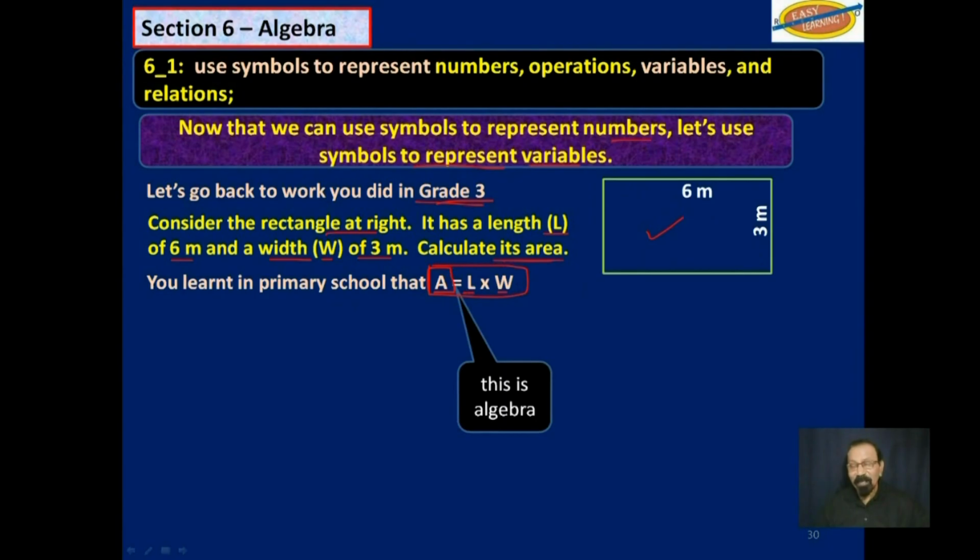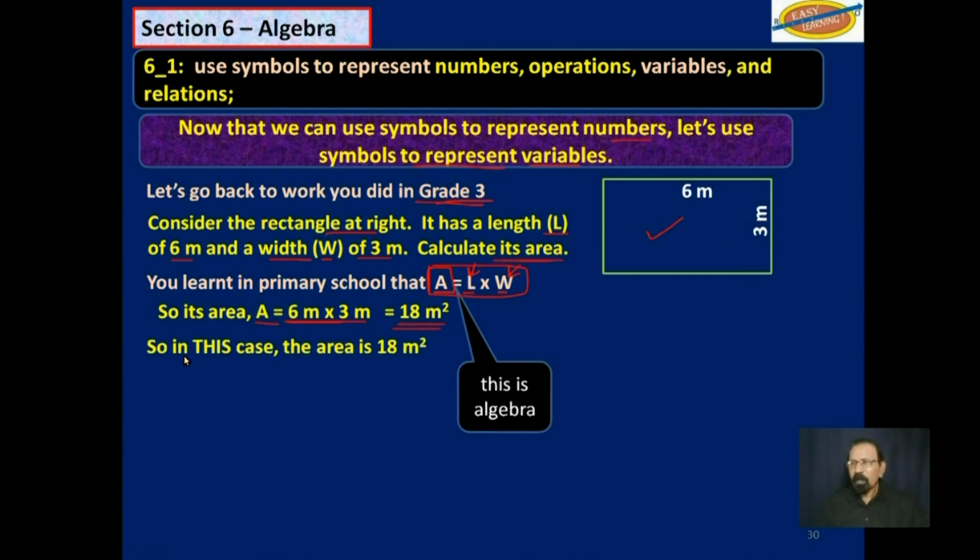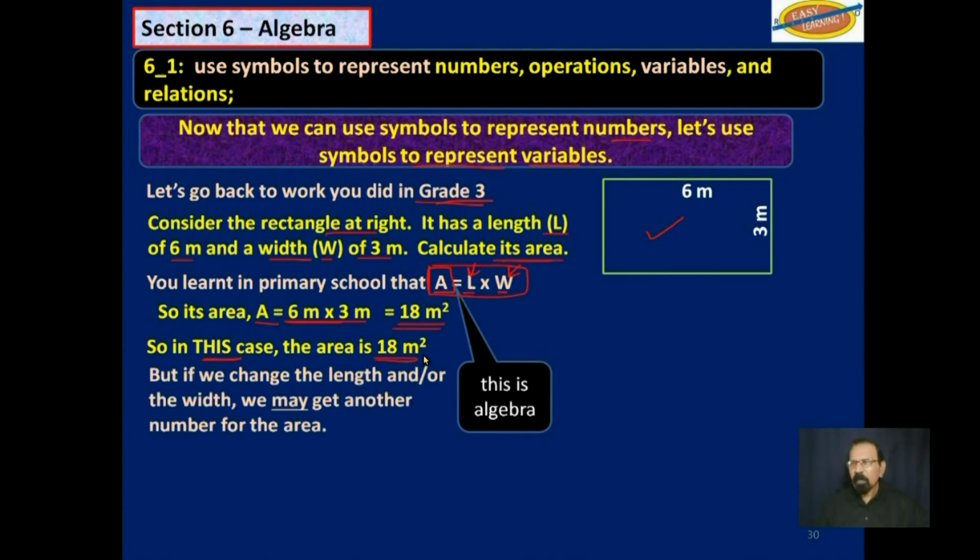You may have been told that it is arithmetic. So you say the area is equal to 6 times 3 because L is 6 and W is 3, and you get 18 square meters. As I said, in grade 3, nobody told you that that was algebra, but it was. In this case, the area is 18 square meters. Now, if we change the length and or the width, we may get another number for area.